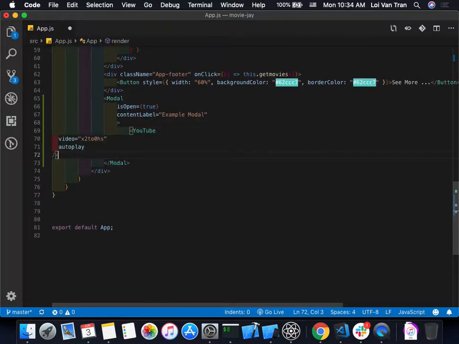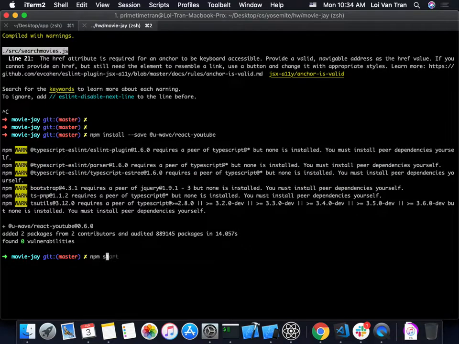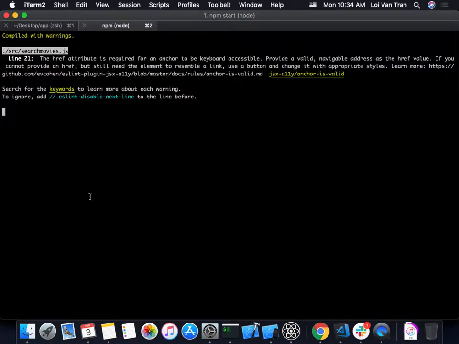We'll also stick this inside of our modal because we want the YouTube video to be inside the modal, right? We should not be seeing the trailer without the modal open. Okay, so everything went good. We can run npm start again after getting this library, on a different port. And I think the problem here is that we need to give our, okay, there it goes, this seems to have worked. So our modal is open and we have a YouTube preview in it. We press play and nothing works.